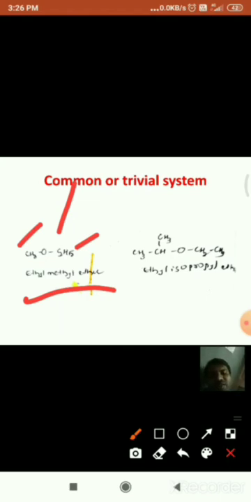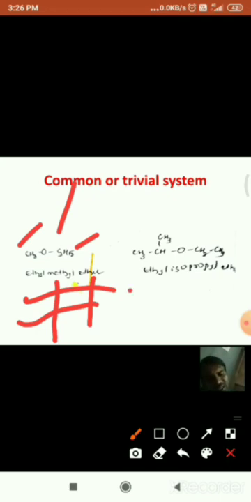Hence the name of this compound is, first we write ethyl, followed by the next alkyl group, that is methyl, then we just write ether. Very simple to write. The name of this molecule is ethyl methyl ether.